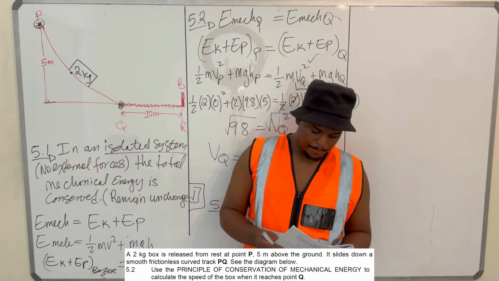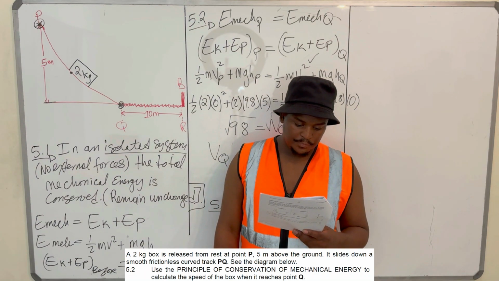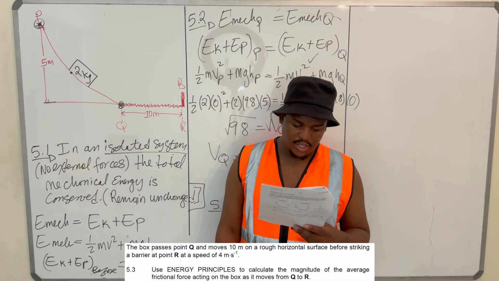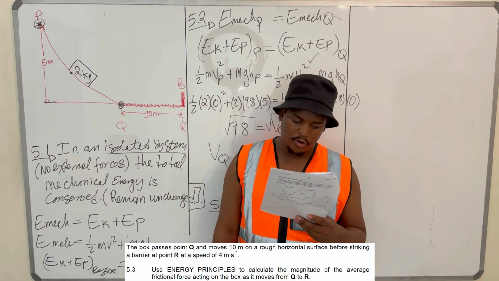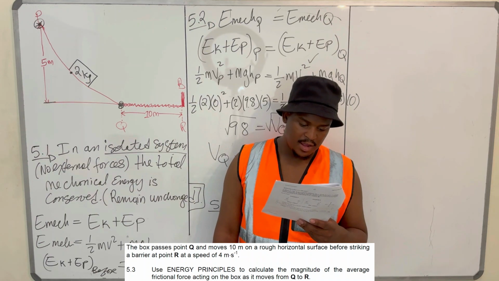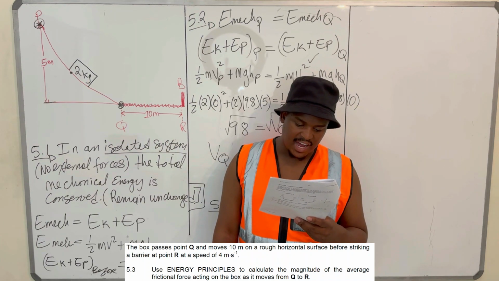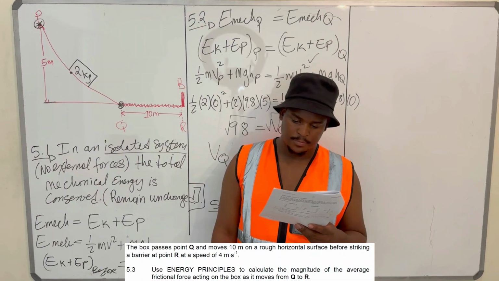They are saying the box passes point Q and moves 10 meters on a rough horizontal surface before striking a barrier at point R at a speed of 4 meters per second.